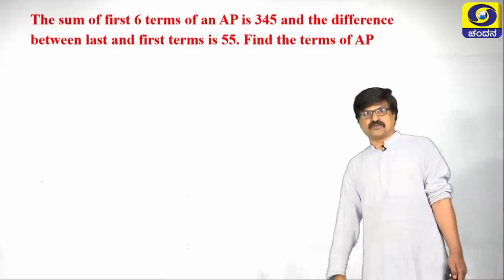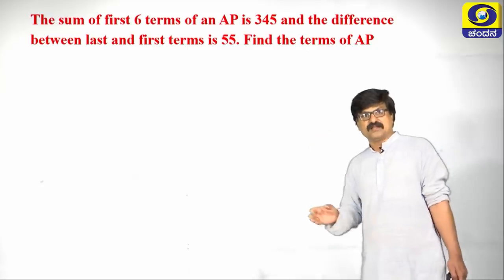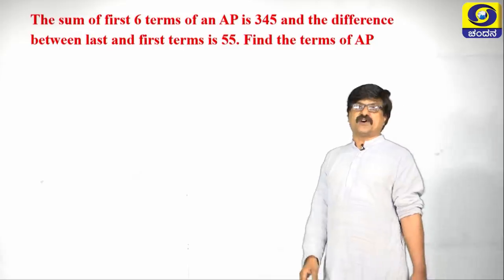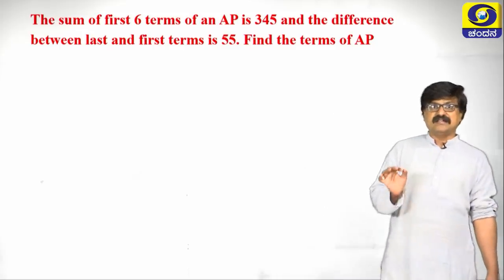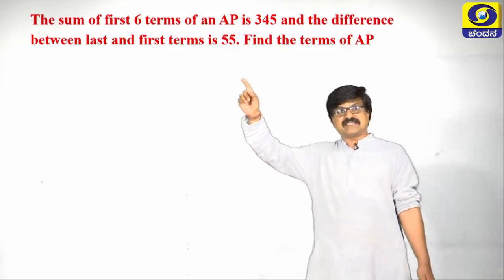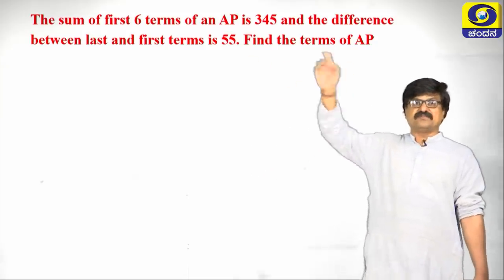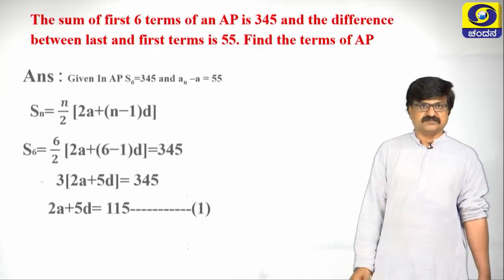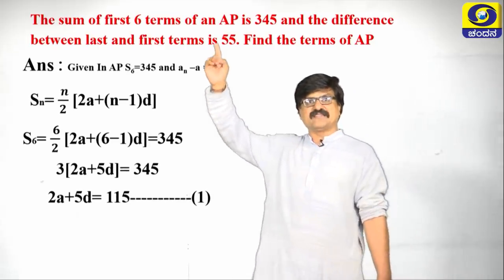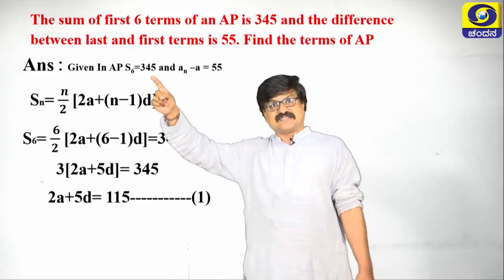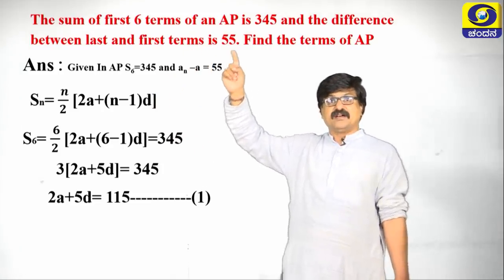Let us take one more problem. The sum of first 6 terms of an AP is 345 and the difference between the last and first term is 55. Find the terms of the AP. I am taking it directly because the AP is given. Sum of 6 terms means S6 is 345.